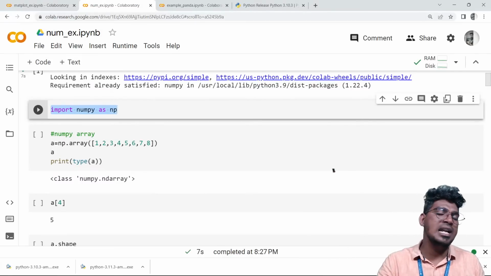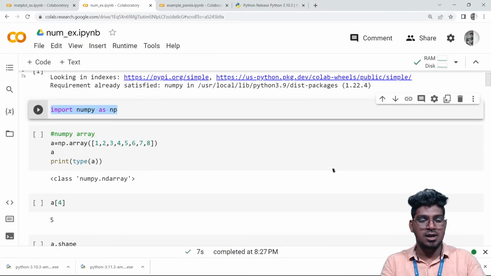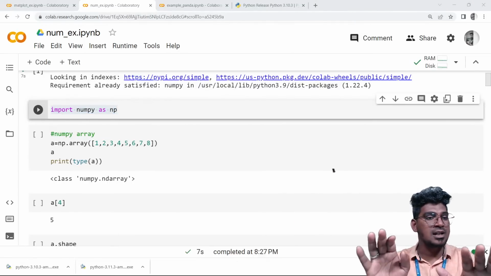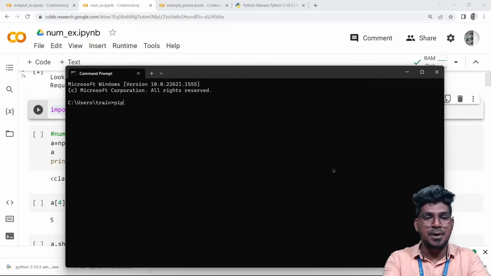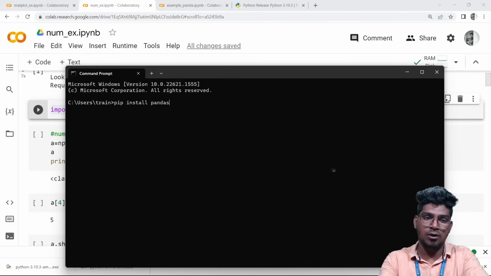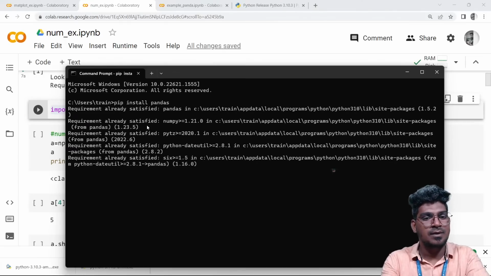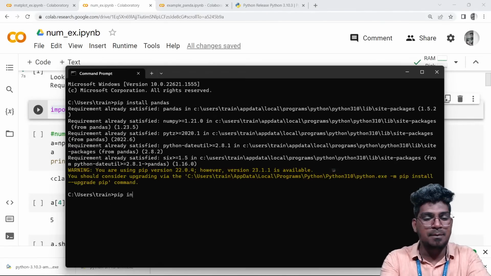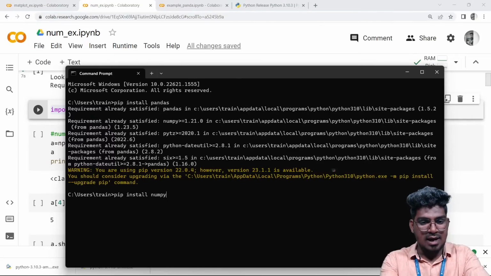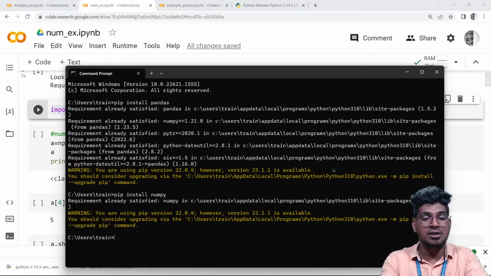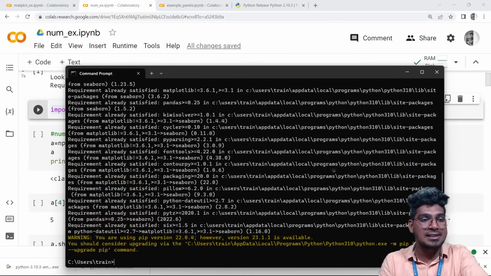If you are an Anaconda Navigator or IDLE user, just open the command prompt in your system and type pip install Pandas, or any library. For NumPy, pip install NumPy. If you want to install matplotlib or seaborn, pip install seaborn. Like this, you can install libraries on your system.